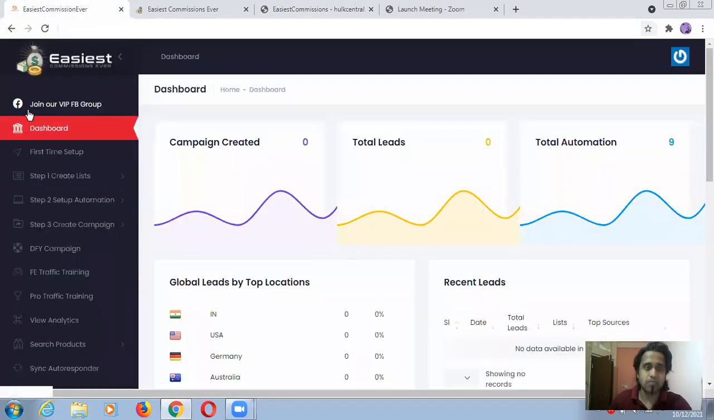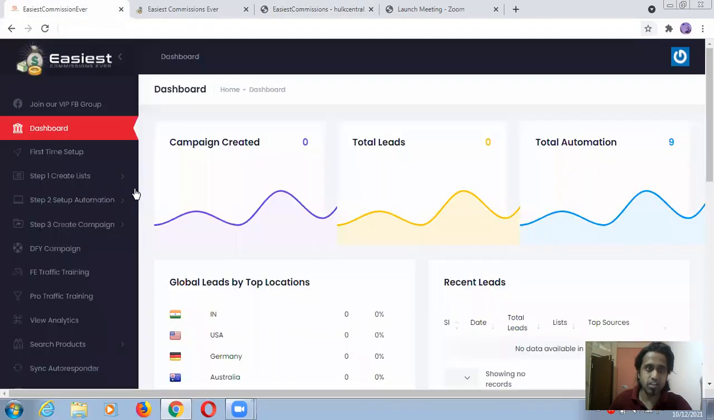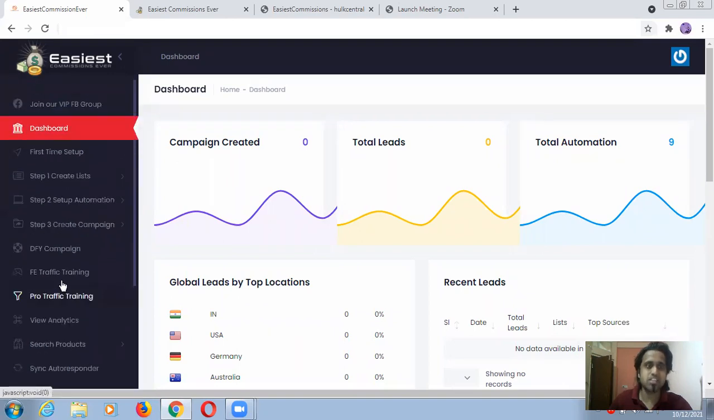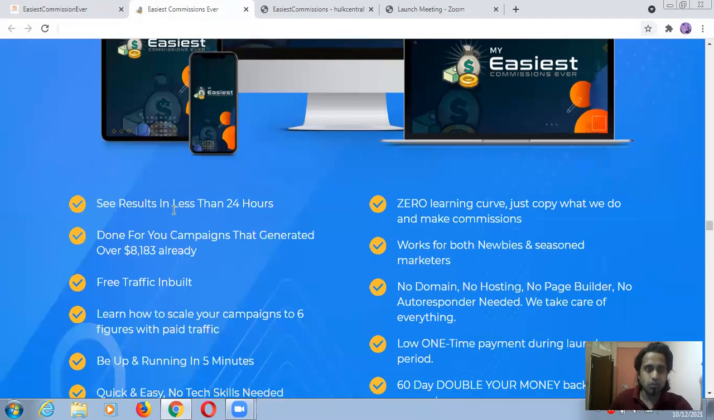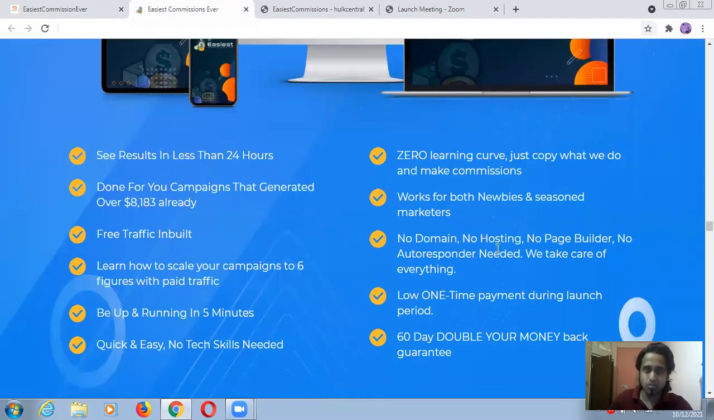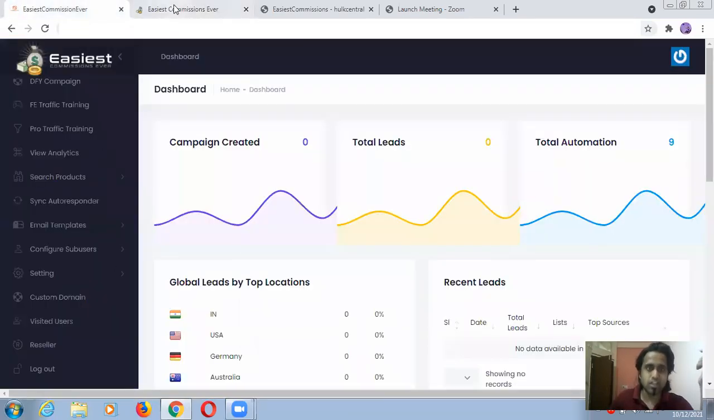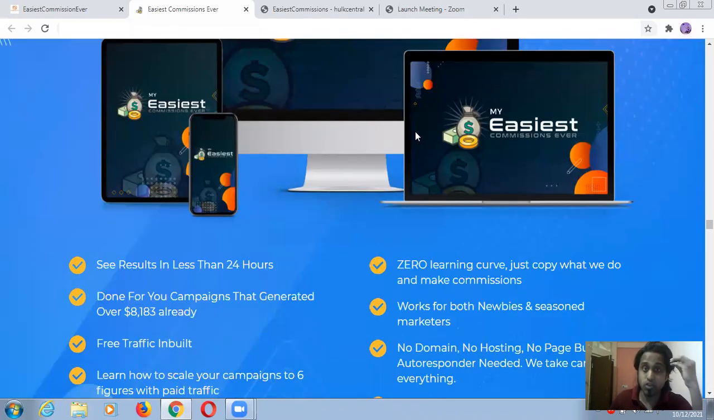I am here inside the member access area, so we will discuss how much this product is going to do all these things which are written here. This is all the functions and features you can see here. We will discuss each and every function step by step. First of all, you can see this product is claiming something like this. I will do a complete review so that you will know whether this product is going to be fit for you or not.